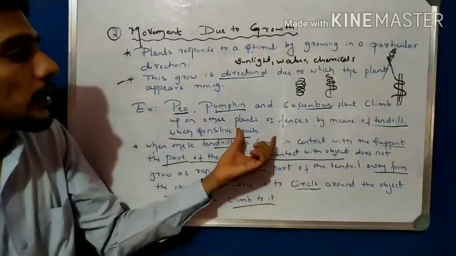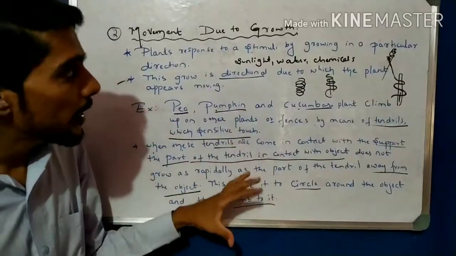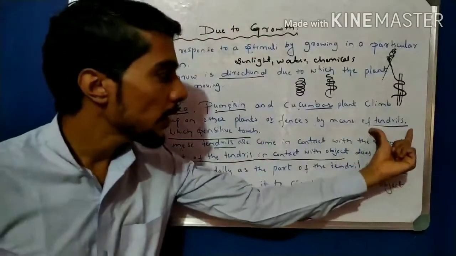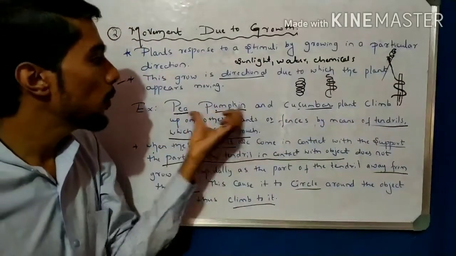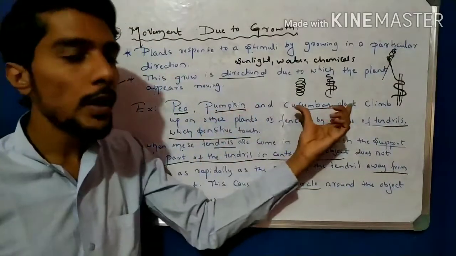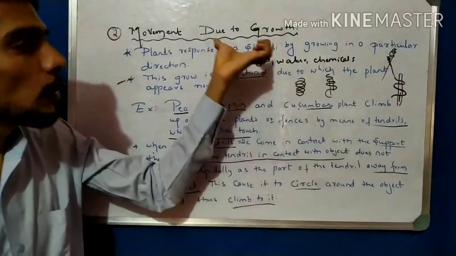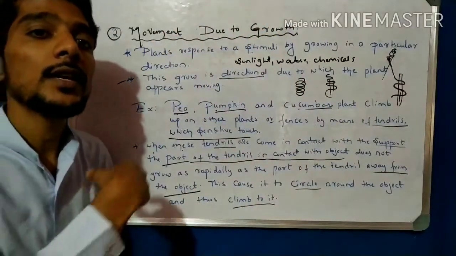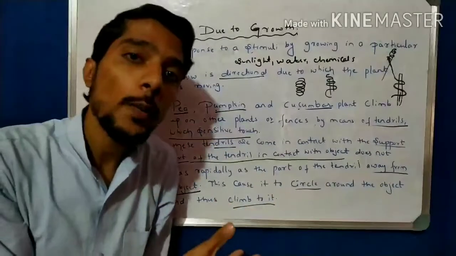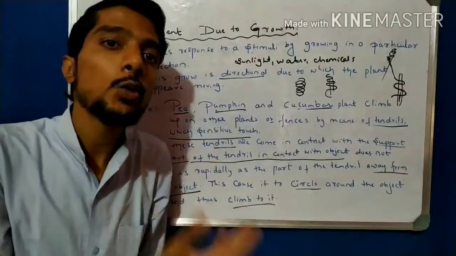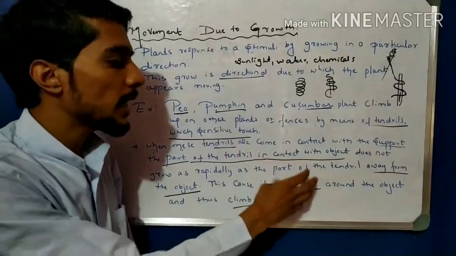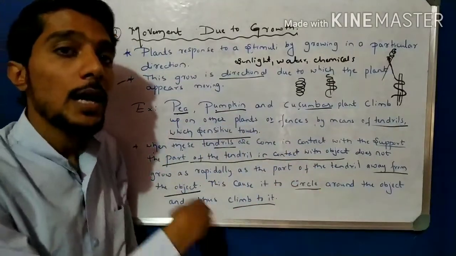That is about tendrils. The movement due to growth is shown by tendrils, for example pumpkin, cucumber and pea plant. These plants show movement due to growth. This is one example. Now come to the other movements, called trophic movement and nastic movement. There are two other movements. The tendril movement is a circle-like movement. It is one type of movement. Two other movements are there.